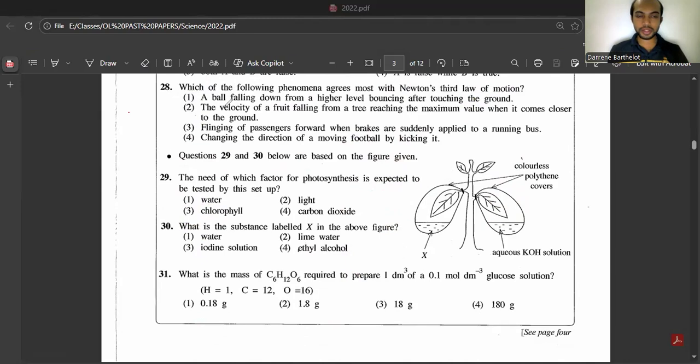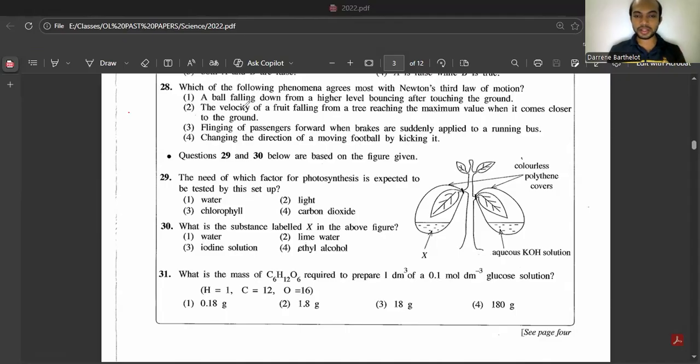Action reaction force. Second one, the velocity of fruit falling from a tree reaching its maximum value when it comes close to the ground. So it's kind of acceleration. So it should be mostly in Newton's second law. The next one, flinging of passengers forward when brakes are suddenly applied to a running bus. That is Newton's first law. Until an unbalanced force is acted upon an object, the object at rest will maintain stillness and the object in motion will continue to move with uniform velocity. That happens in this third one.